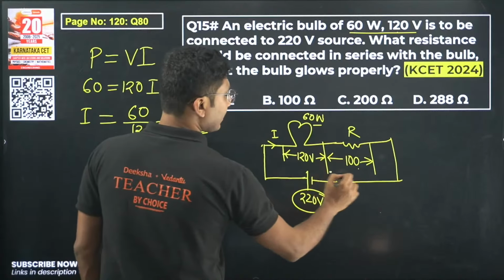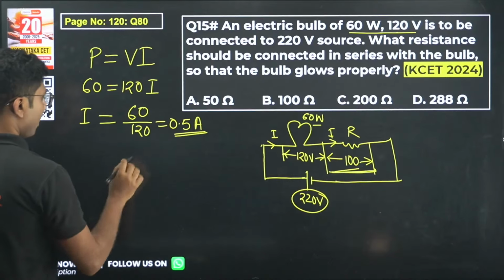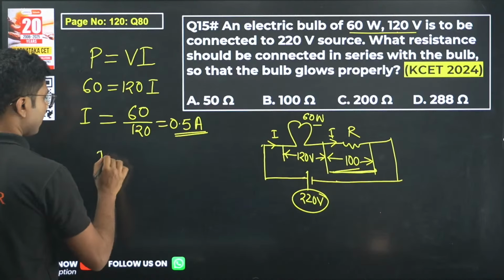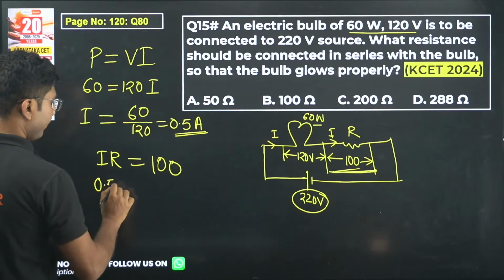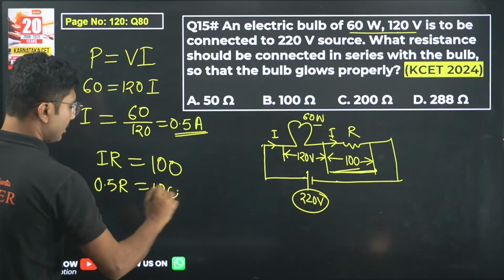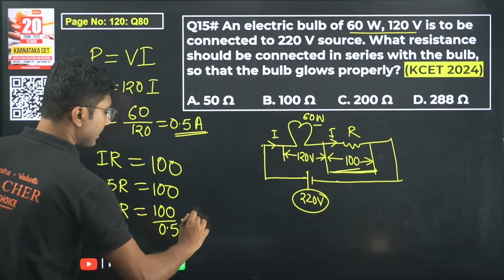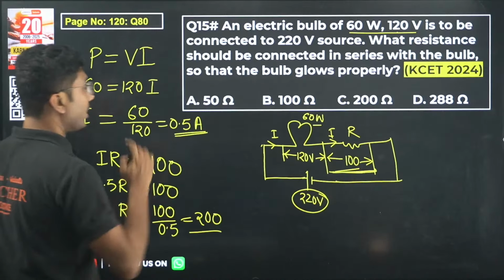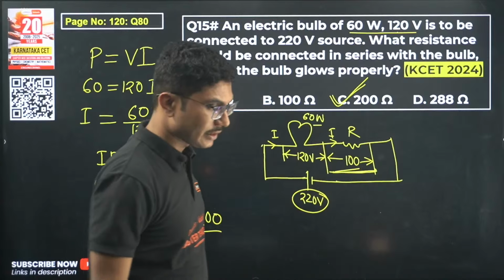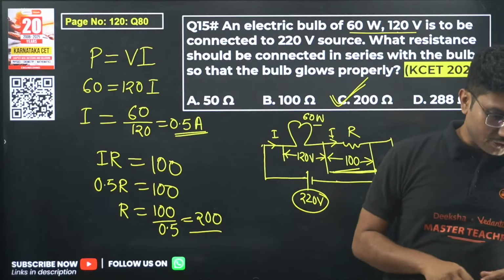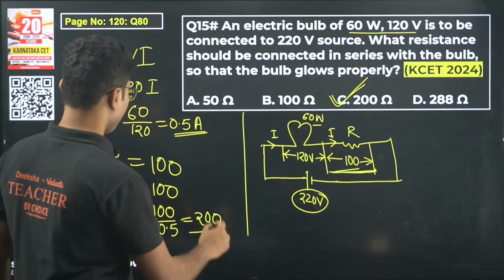Now what we need is to calculate the resistance. So voltage we know this is 100, current is I. So from Ohm's law, voltage must be equal to IR, so IR must be equal to 100, I is 0.5 into R is 100, so R must be 100 divided by 0.5, that is 200. So 200 ohm is the correct answer. So option C is the correct answer for this question. Yes, Austin, Sainath, both of you are correct. So the correct answer is 200 ohm.